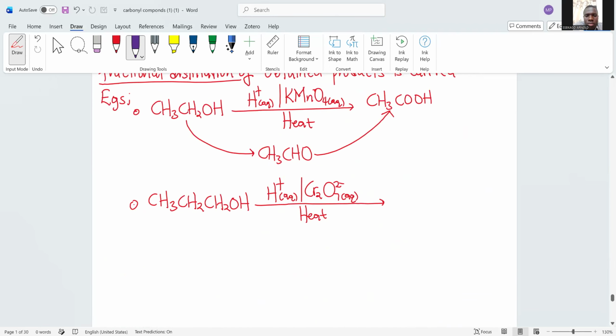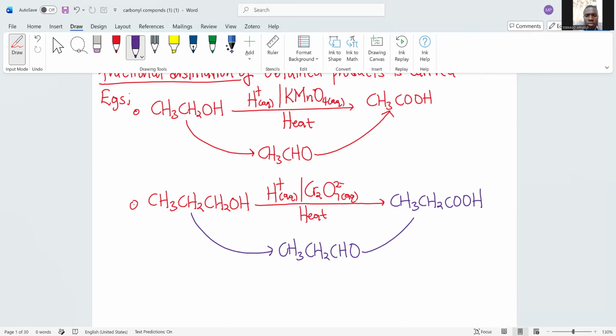So if I have propan-1-ol, one can get propanoic acid. Propanoic acid is obtained by first converting propan-1-ol to propanal, and then propanal is further oxidized to propanoic acid.